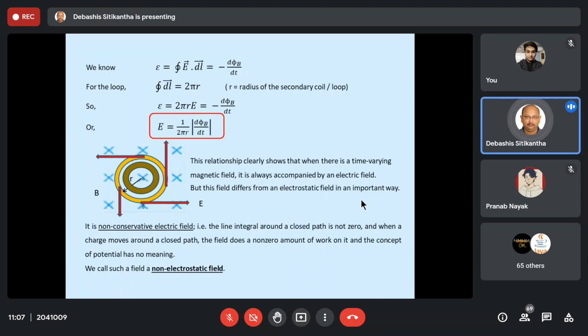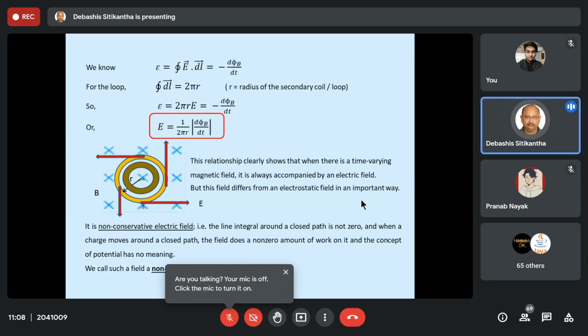And we utilize this concept in order to run different loads when they are connected to these EMF sources. Another important thing that we discussed in the last class is the major difference between an electrostatic field and a time varying electric field.